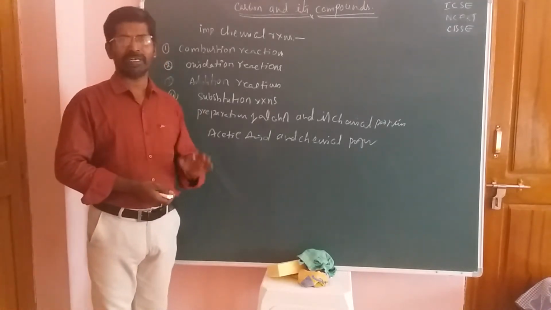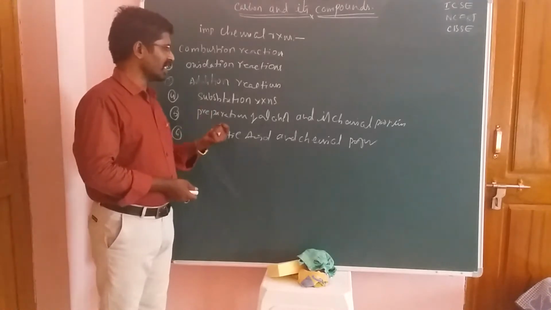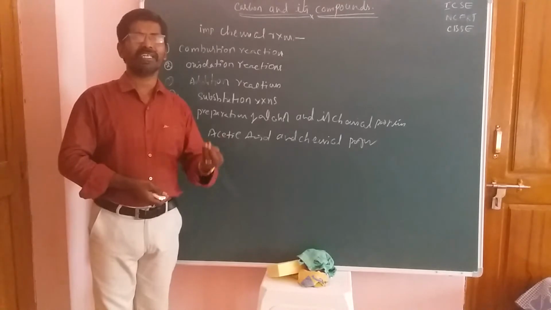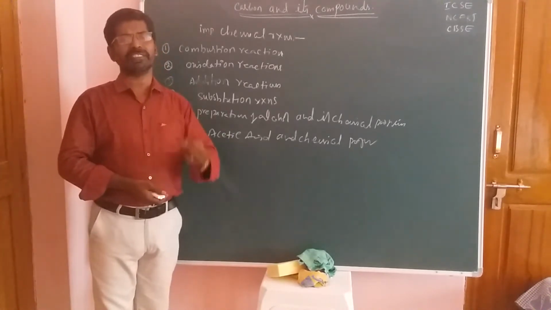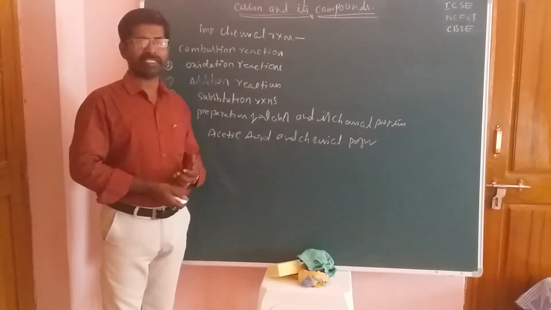In the addition reaction, alkenes and alkynes are generally converted into saturated compounds by adding hydrogen in the presence of a specified catalyst. The next reaction is the substitution reaction.